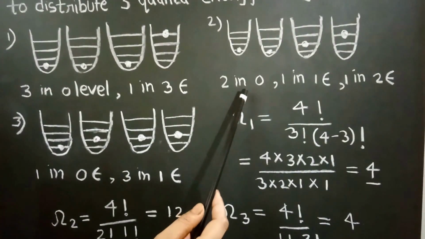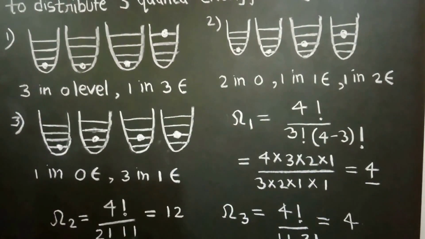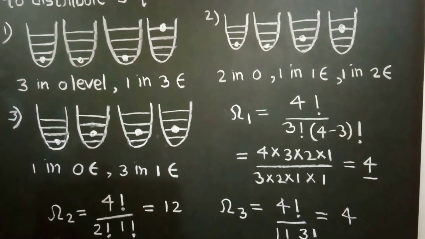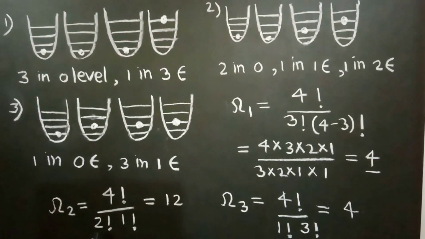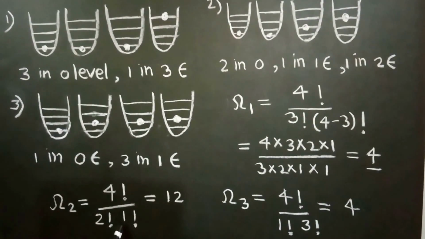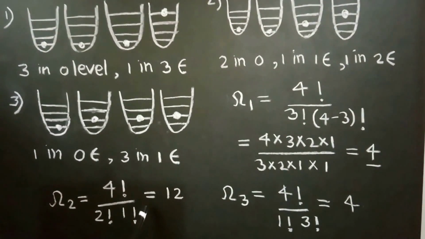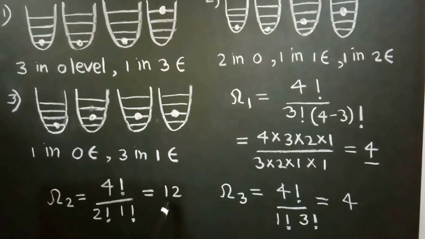In the case of the second possibility, the number of microstates omega 2 will be equal to 4 factorial upon 2 factorial 1 factorial, and it will give 12 microstates.